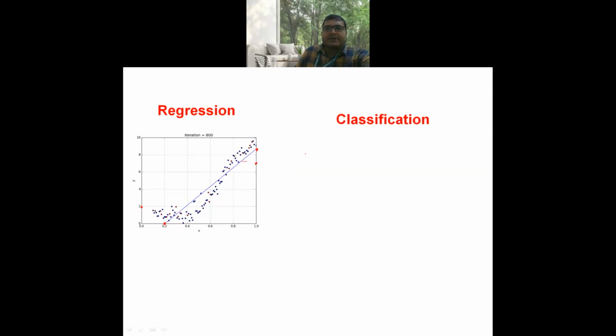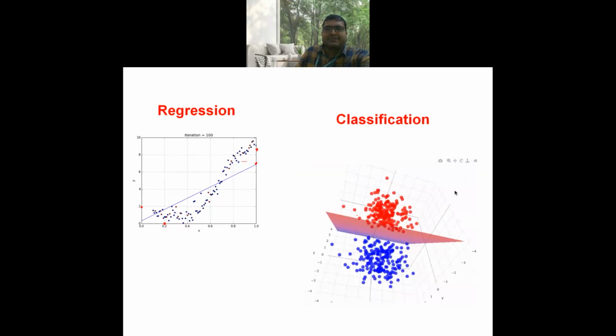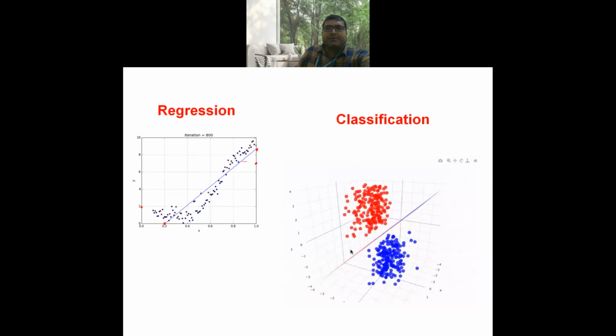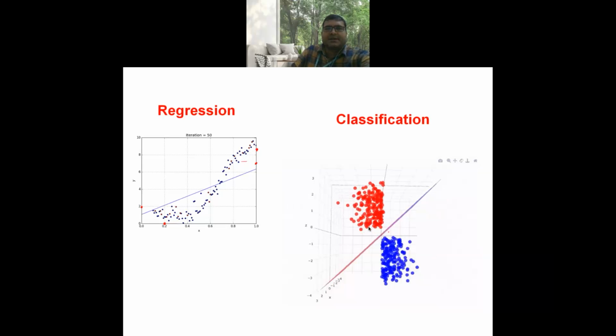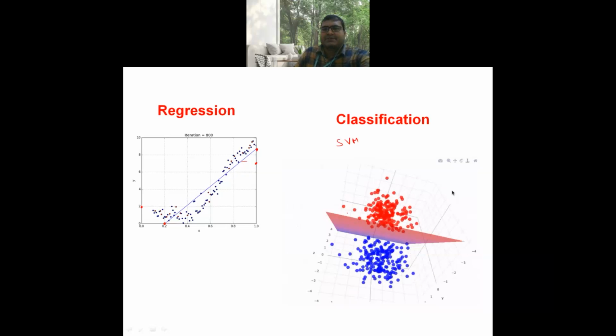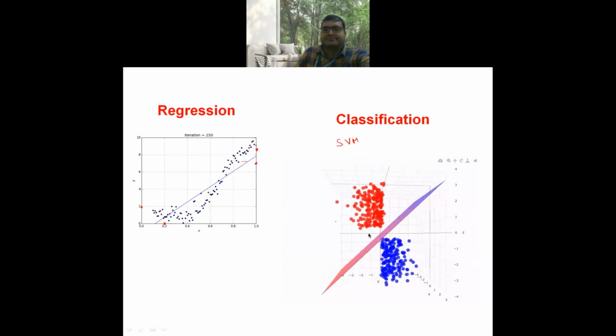And in the classification problem, you can observe it is a support vector machine which classifies two groups of data with the help of a hyperplane. It is the support vector machine algorithm for data classification.